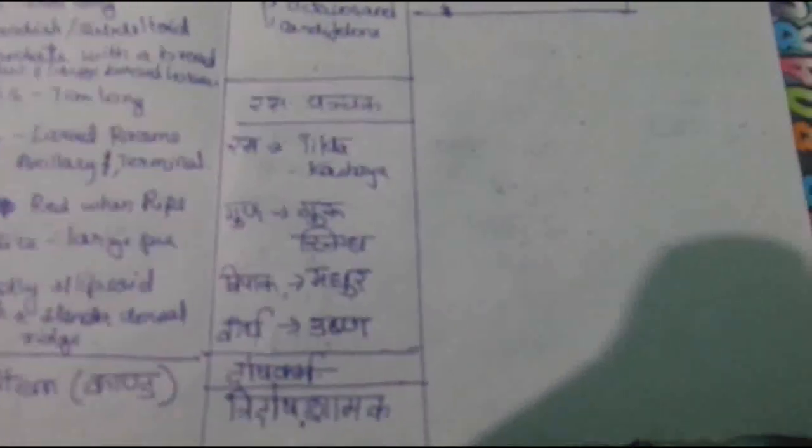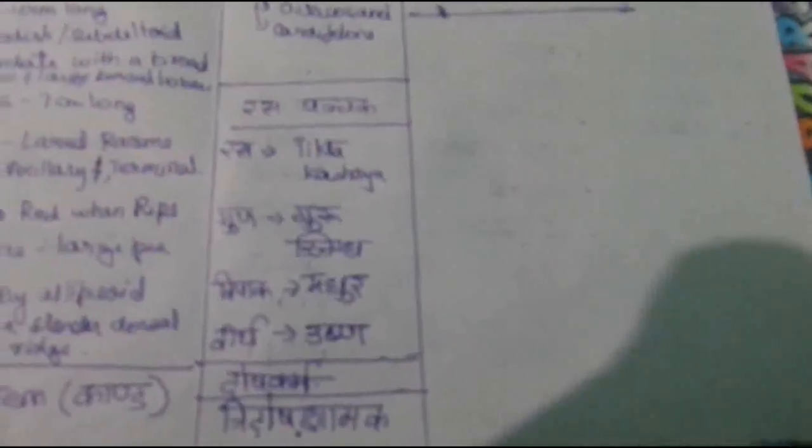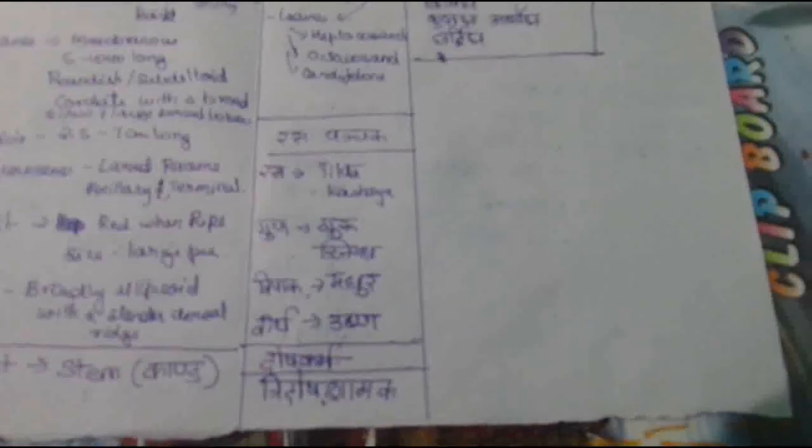Why is it Tridosha Shamaka? Because it has Ushna Virya and Madhura Rasa, it is Vata Shamaka. Because it has Madhura Vipaka and Tikta Kashaya Rasa, it is Pitta Shamaka. Because it has Ushna Virya and Tikta Kashaya Rasa, it is Kapha Shamaka. Hence, in total, it is Tridosha Shamaka. It palliates all three doshas.